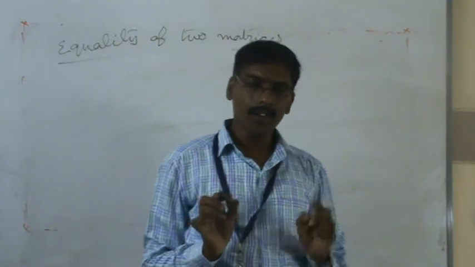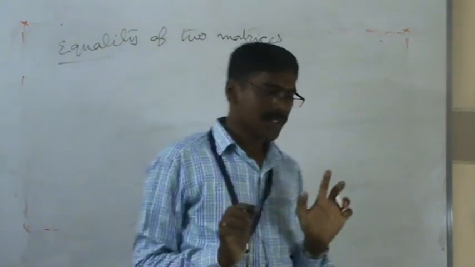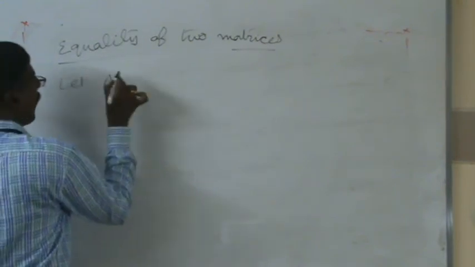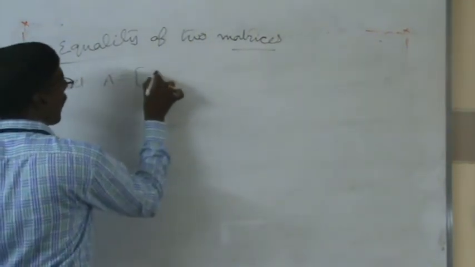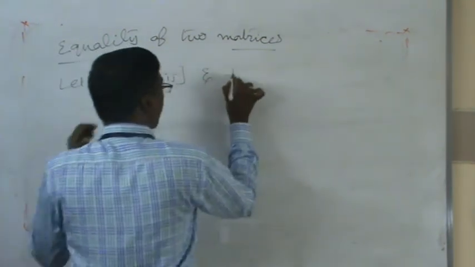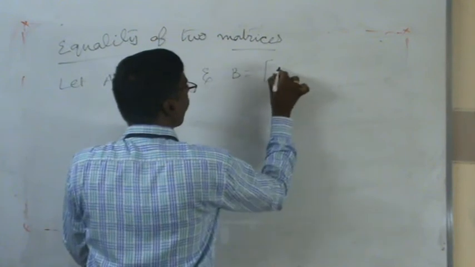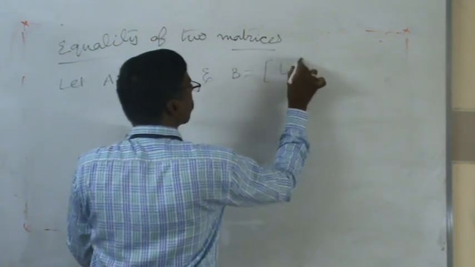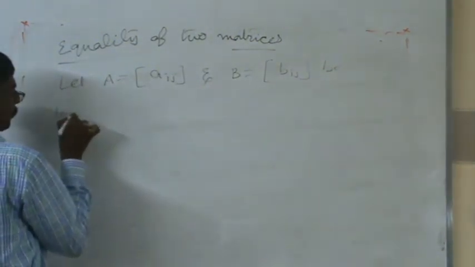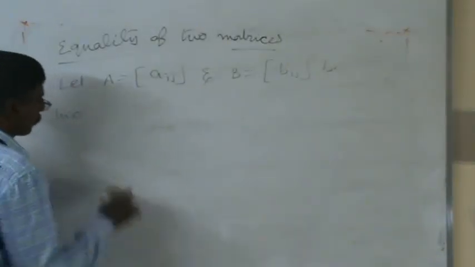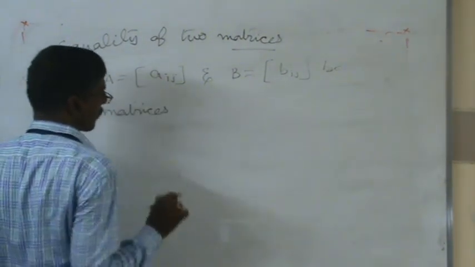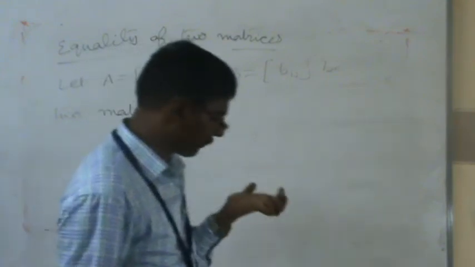Take two general matrices: let matrix A = [Aij] and matrix B = [Bij] be two matrices.